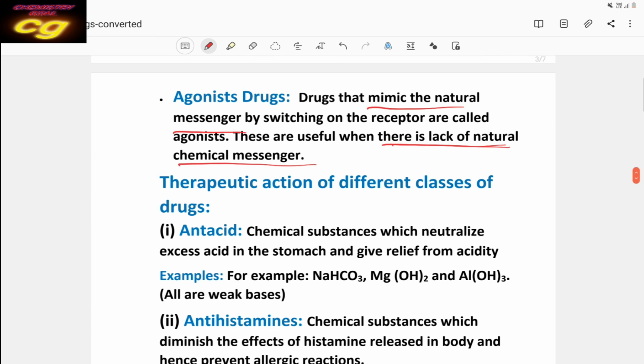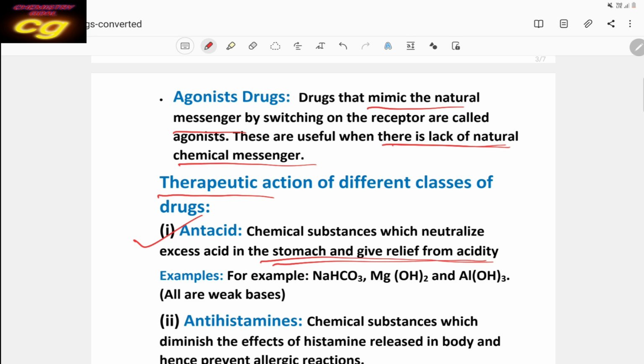Then what are the therapeutic actions of different types of drugs? Let us discuss. Therapeutic action means how it is useful to cure different types of diseases. Based on the use of the drugs for a particular disease, the drugs are classified into different types on the basis of therapeutic use. First one is antacid. Antacids are drugs or chemicals which neutralize the excess acid secretion in the stomach. That means they control the acidity in the stomach.